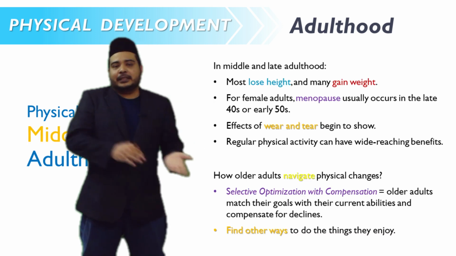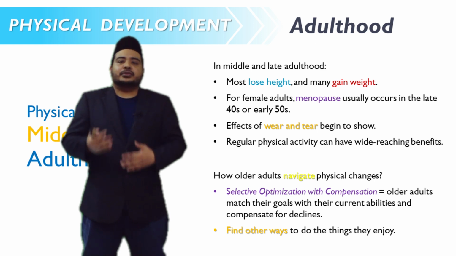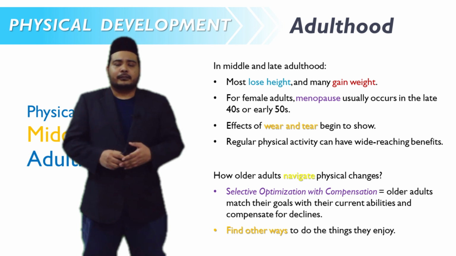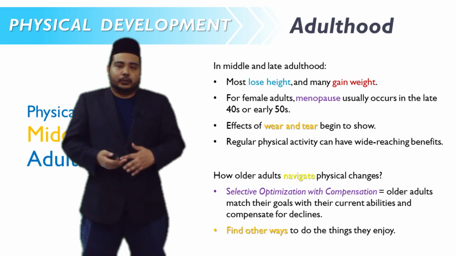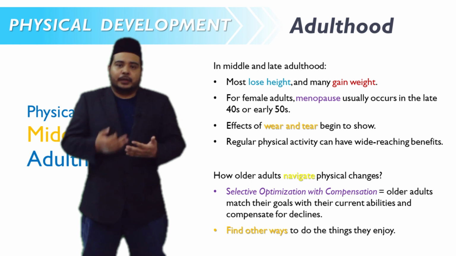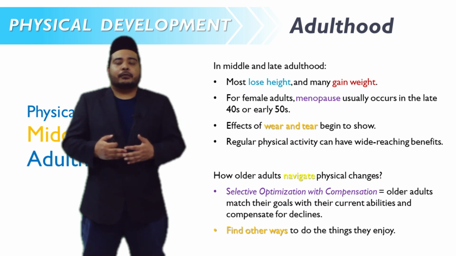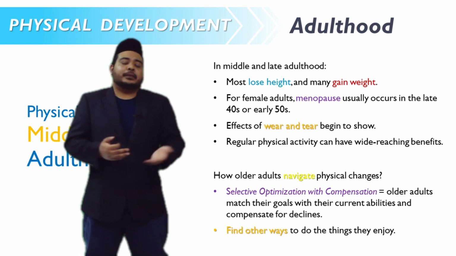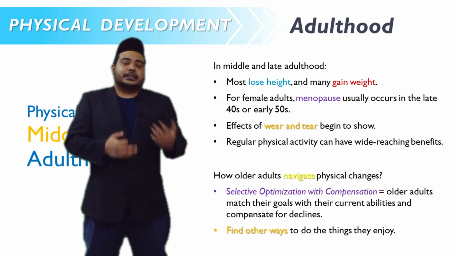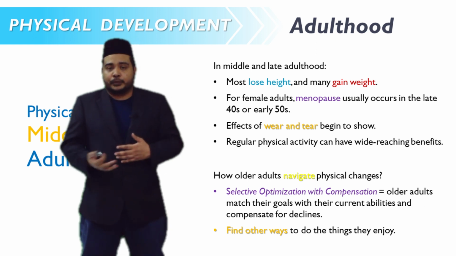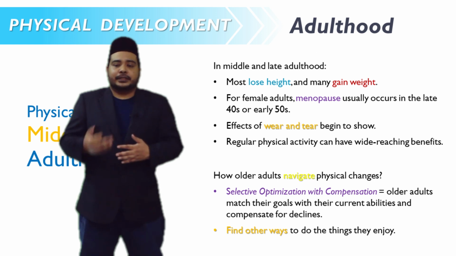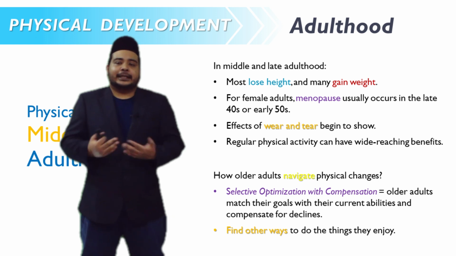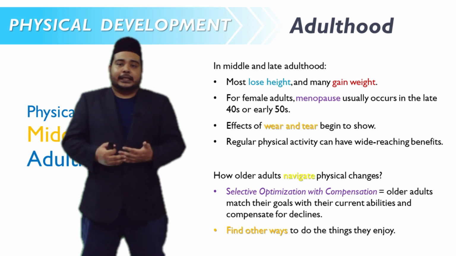In middle and late adulthood, physical changes also happen, quite dramatically as well. Most adults start to lose some of their height, and many gain weight. For female adults, for example, this is the stage where they experience menopause, where they can no longer produce the same menstrual cycles due to aging. Menopause usually occurs in the late 40s or early 50s.